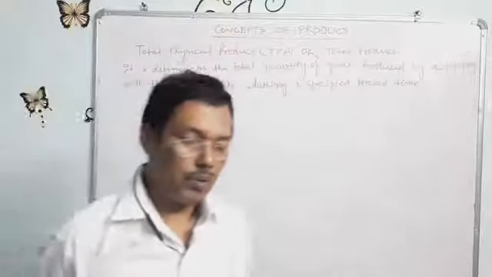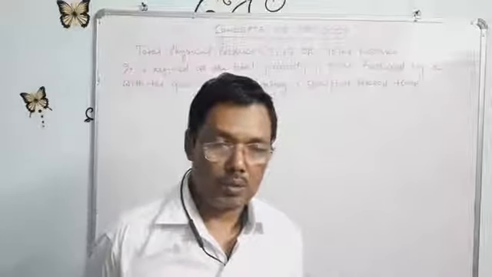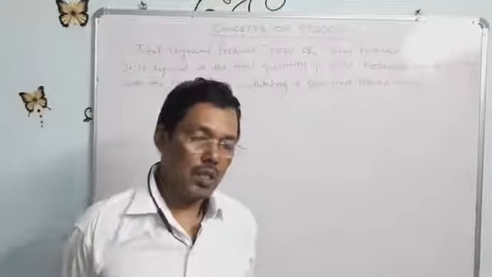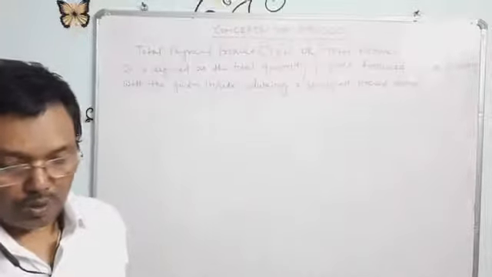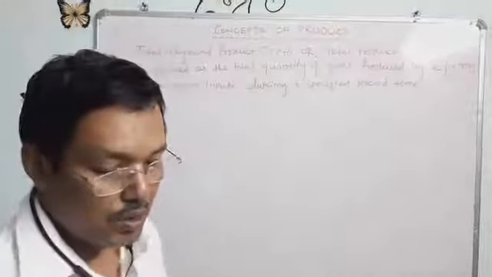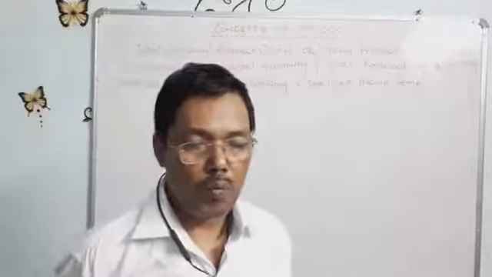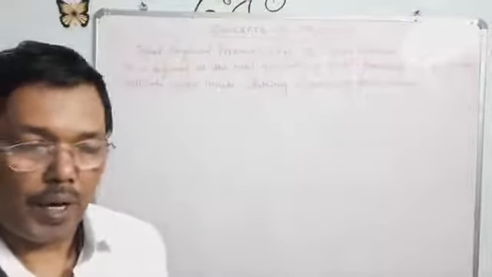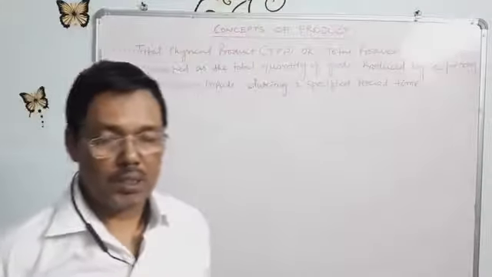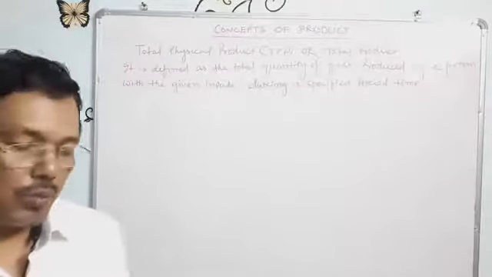Last period we were discussing production functions. A production function is the functional relationship between input and output. Symbolically, Q equals f of f1, f2, f3 up to fn, where Q is the quantity of output, f is the function, and f1, f2, f3 are the different kinds of physical inputs.